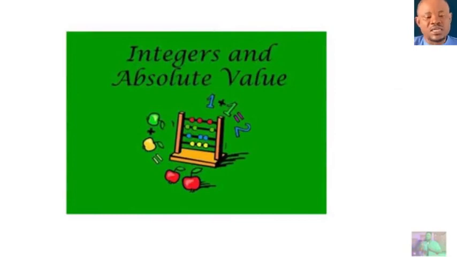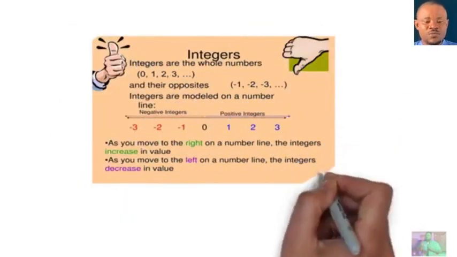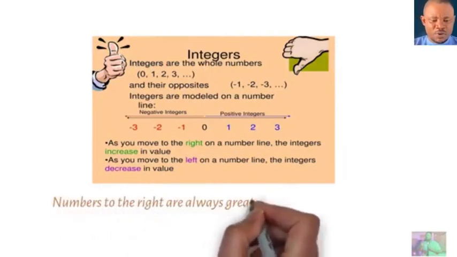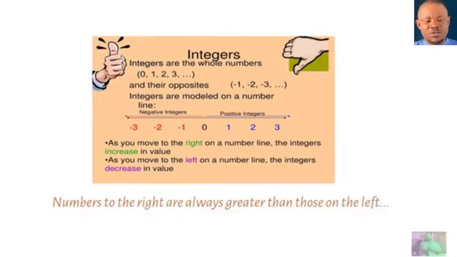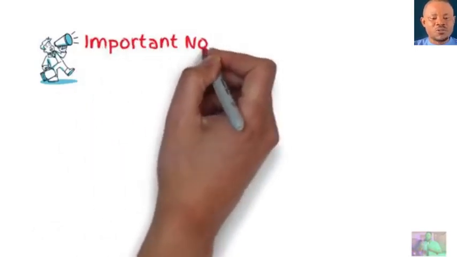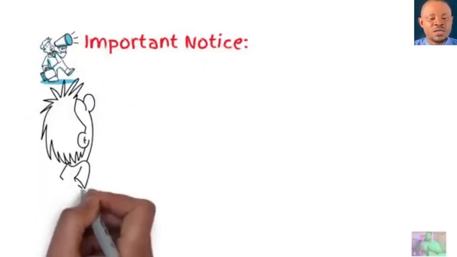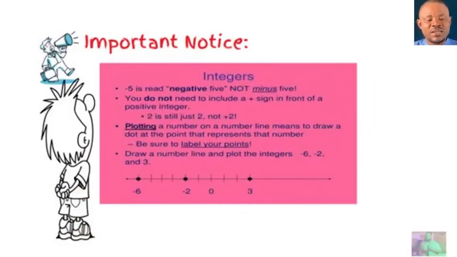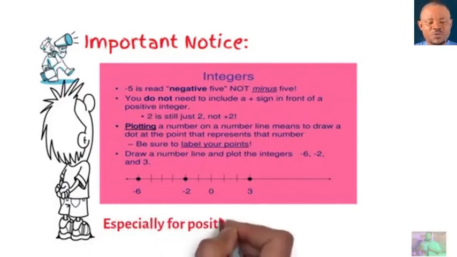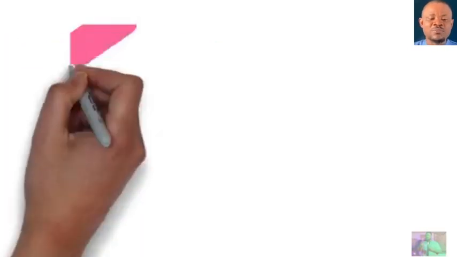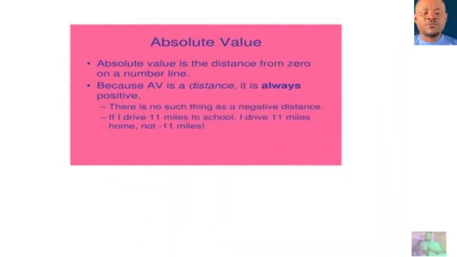Let's talk about integers and absolute value. Please take note of this. Numbers to the right are always greater than numbers to the left. 0 is greater than all negative numbers. Pause and check that. Important notice: anytime you're attaching a negative sign to 5, don't call it minus 5. It's negative 5. And any number that doesn't have a sign, the sign is positive. There's no need to write the positive sign; you write the number without it.